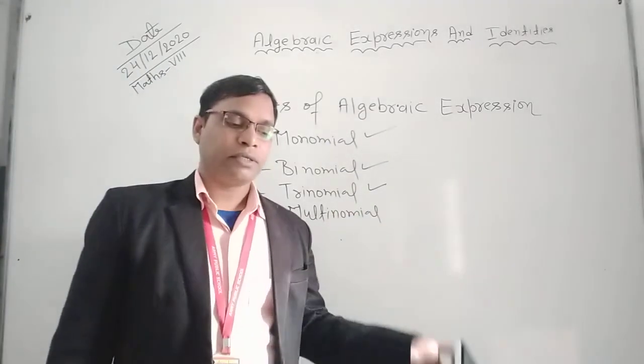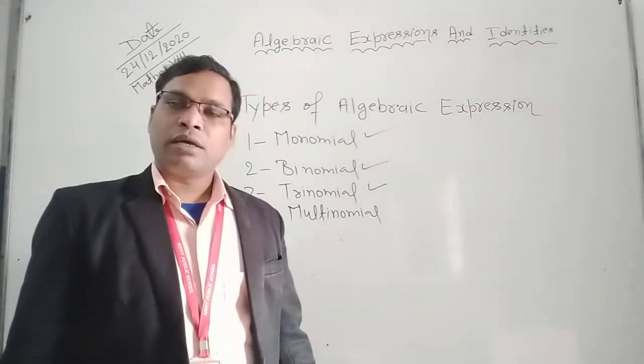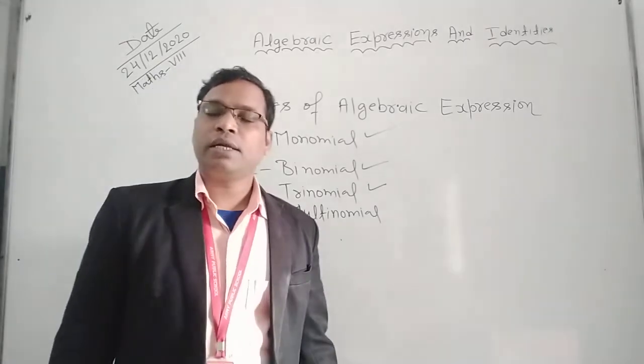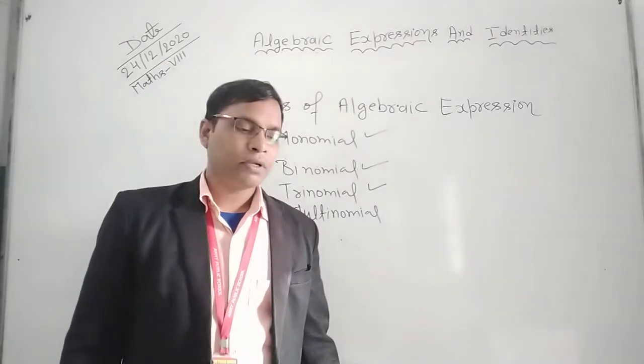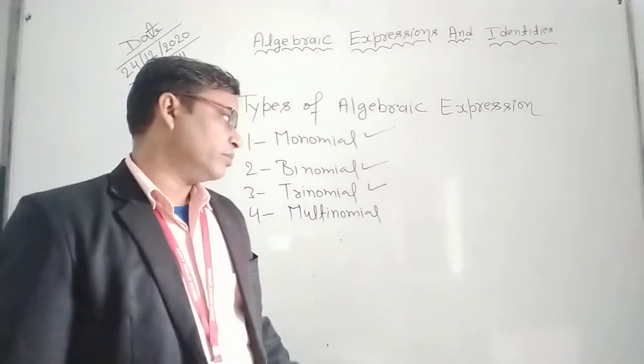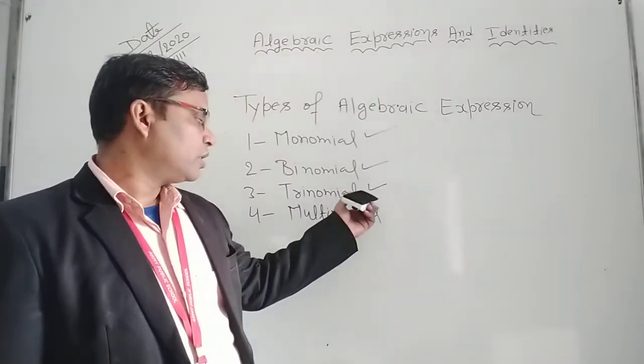And next is multinomial: algebraic expressions having two or more terms are called multinomials. Clear? In trinomials, three terms.